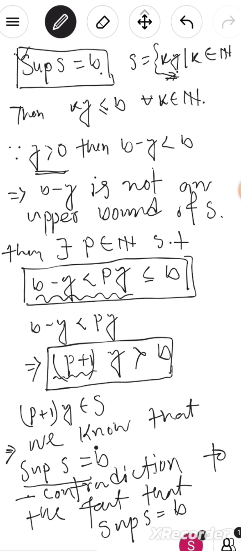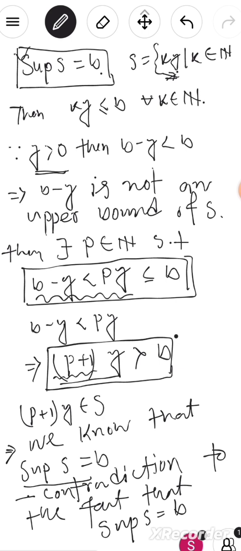I think you can understand what I am saying. I am saying that we take the supremum of S equal to b. We let that since the set S is bounded above and non-empty, then by the least upper bound property, or we can say the supremum property of R, the supremum of S exists. Since the supremum of S exists, then we can take the supremum of S equal to b. And we see here that (p plus 1) times y belongs to S, and this number is greater than b.